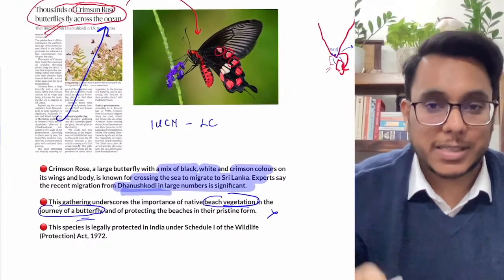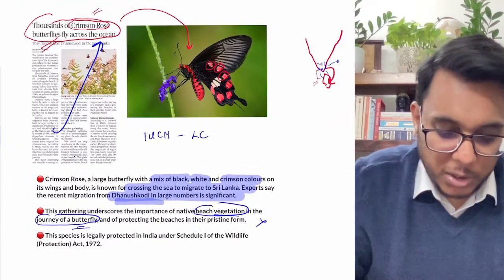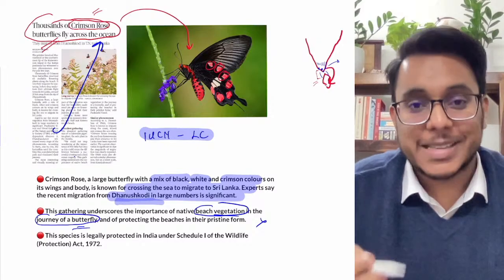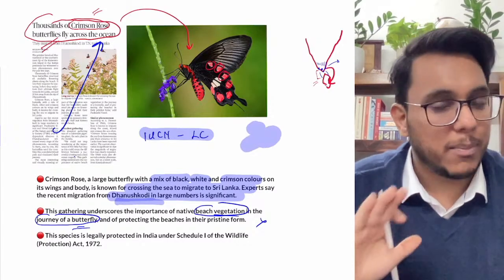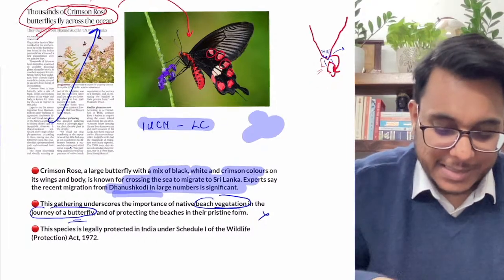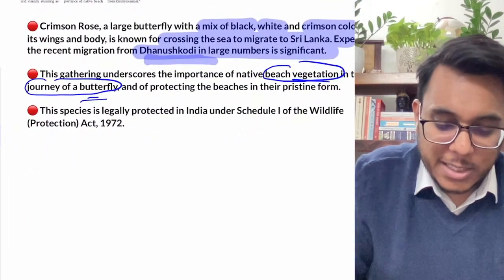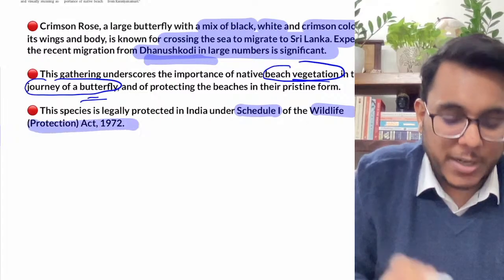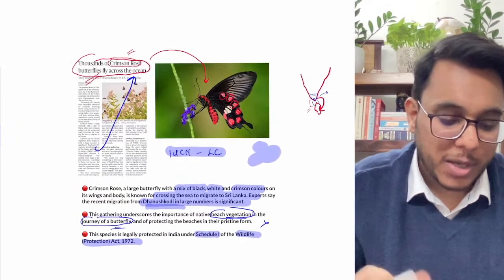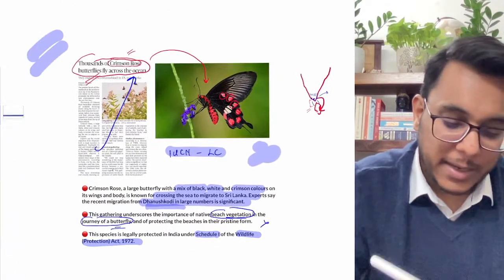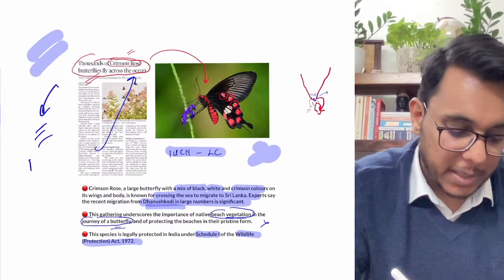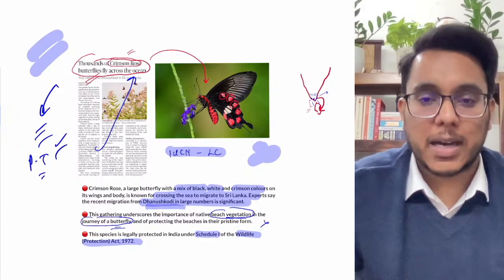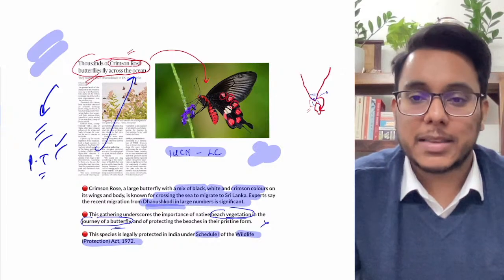Now when we talk about the status of this crimson rose butterfly on the IUCN list, it is least concern, so it is not threatened. It has a large number of butterflies. Secondly, it is protected under Schedule 1 of the Wildlife Protection Act of 1972. So with respect to the environment and ecology questions, it is important. Please keep it in your mind. With respect to the prelims examination, it could be asked. Please keep it in mind. That is all about it.